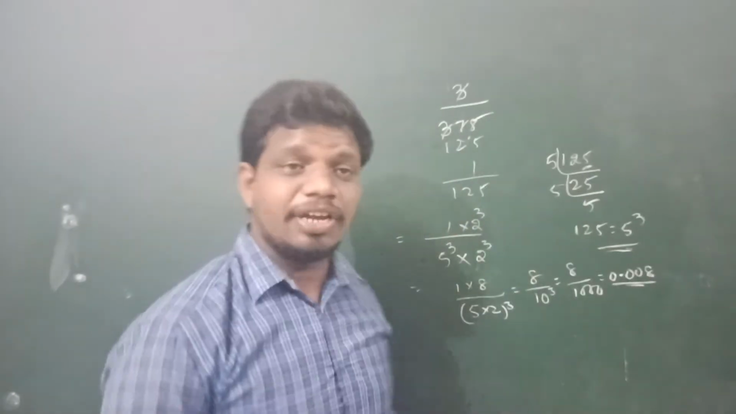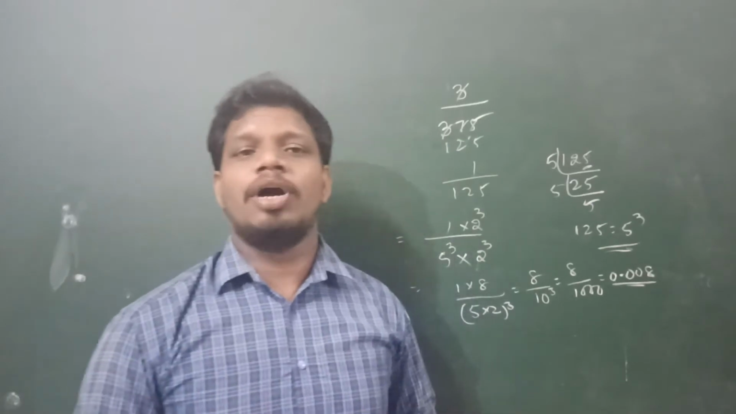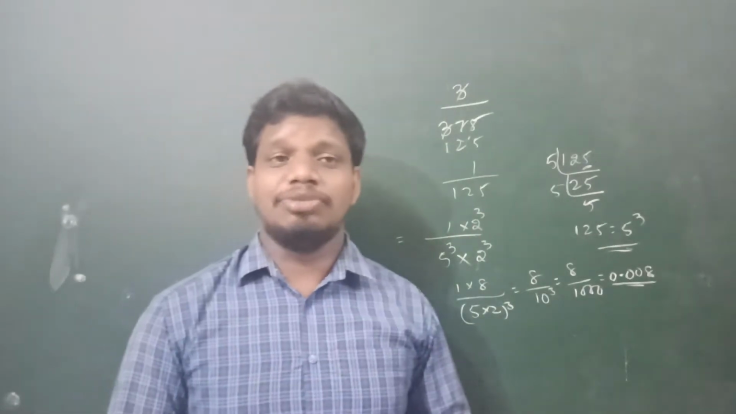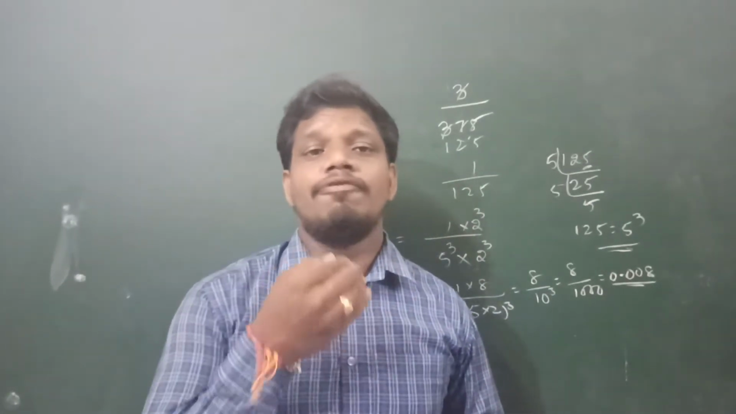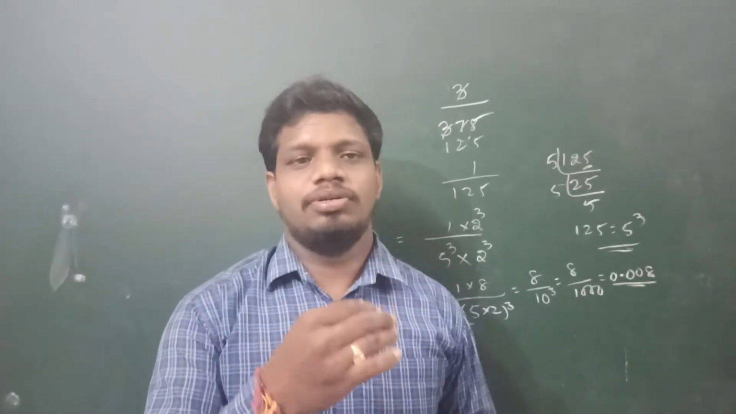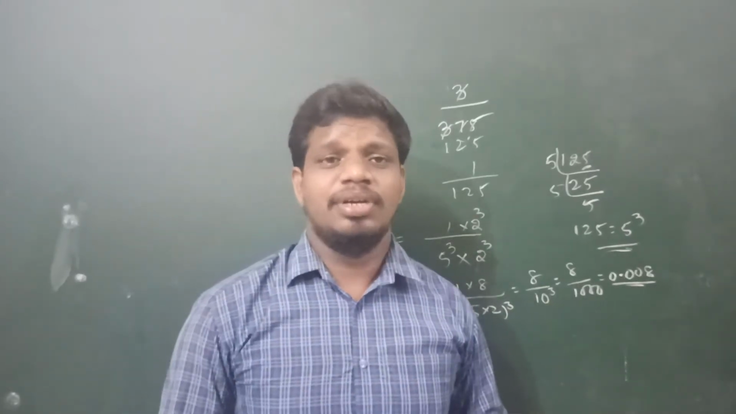Okay, so like that we can find out the terminating decimal form of a rational number. Okay children, I think did you understand?